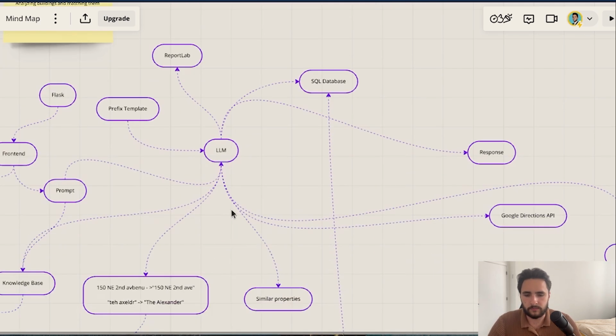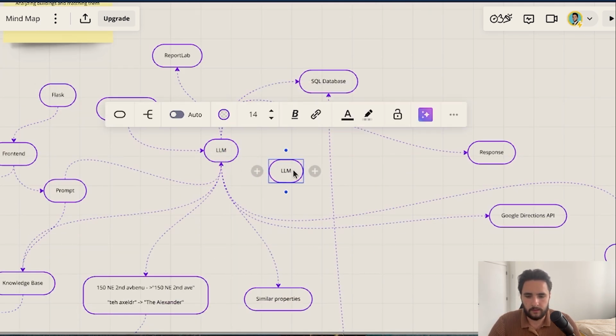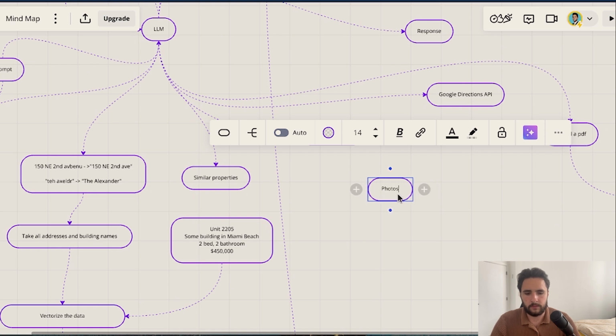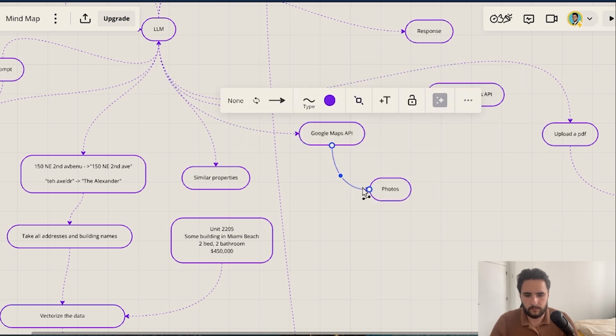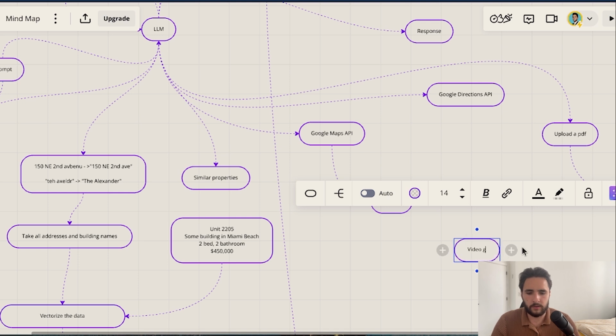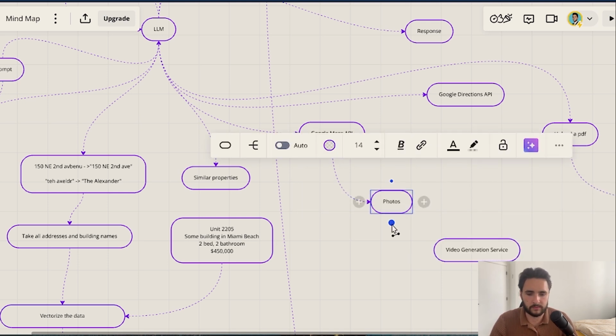For this, we would need to hit the Google Maps API again and get the photos, and feed that to a video generation service, which will be an external API as well.